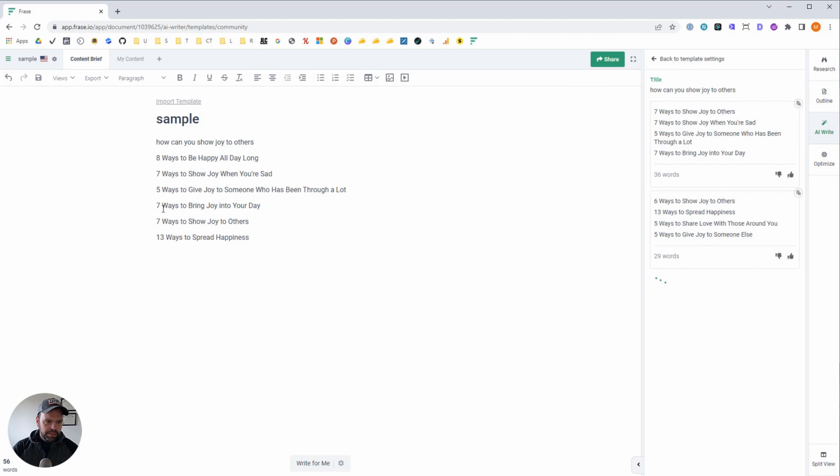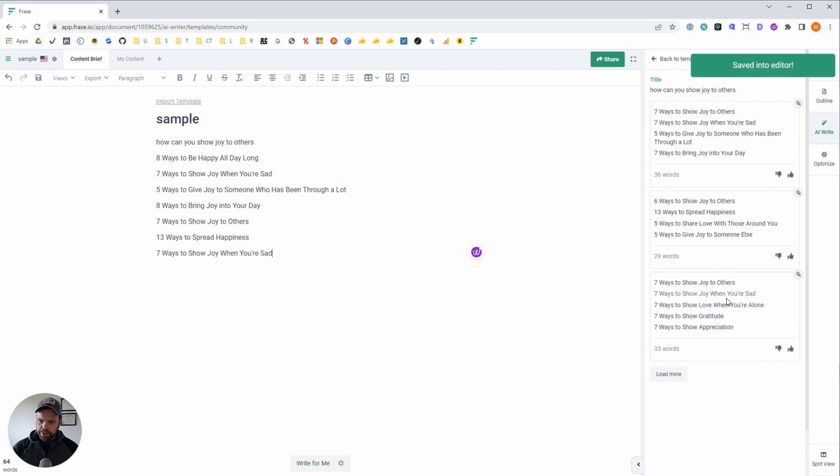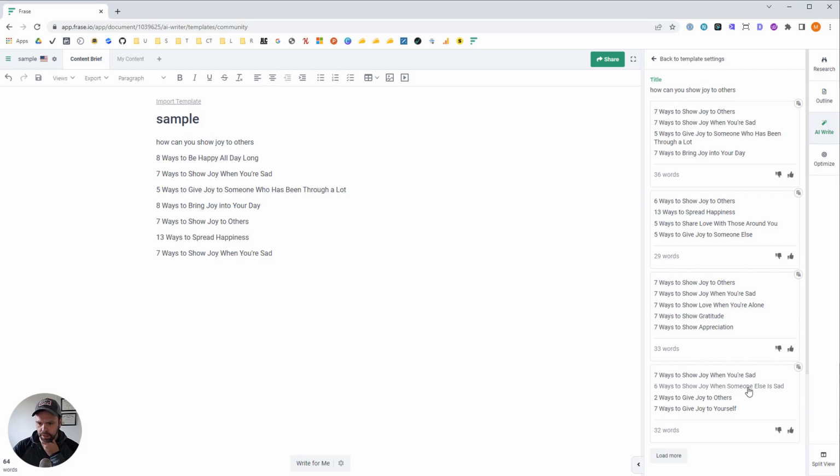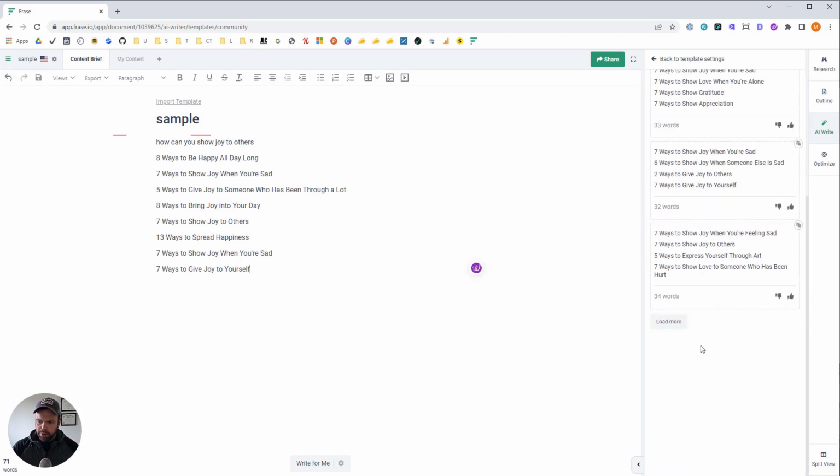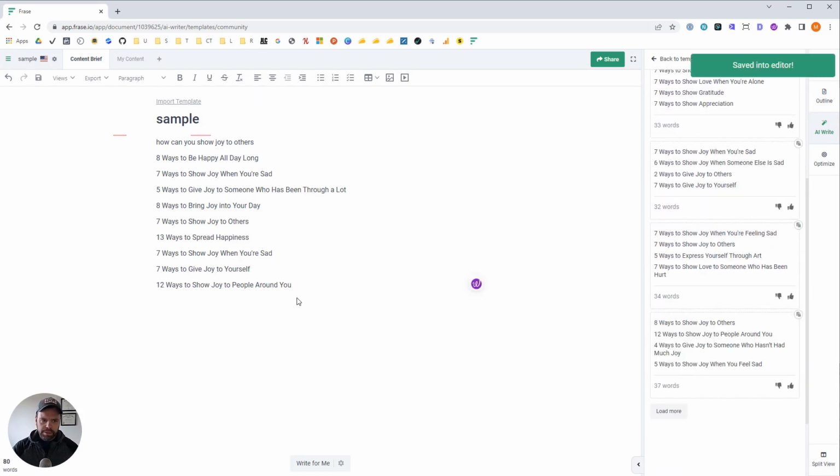Let's try 8 ways to show joy when you're sad. 1, 2, 3, 4, 5, 6, 7. Need 2 more. Give joy to others, give joy to yourself. Now this is too close to this one up here. One more, come on, give us one more idea. Okay, that's good. Let's bring this down to 6.